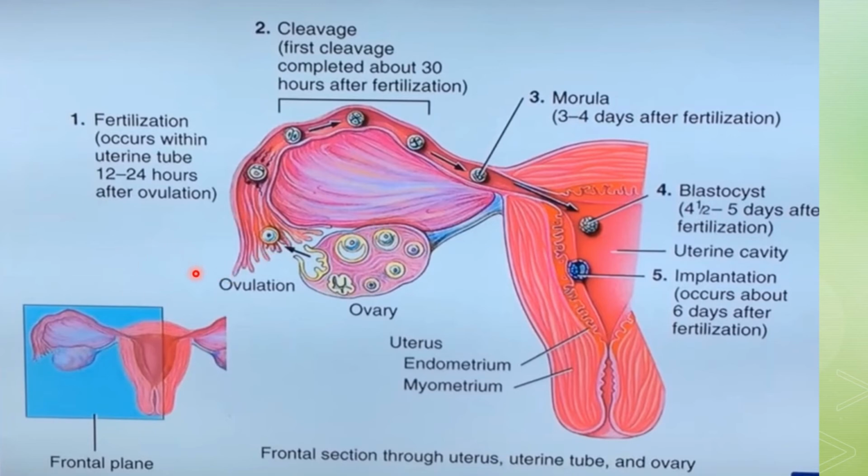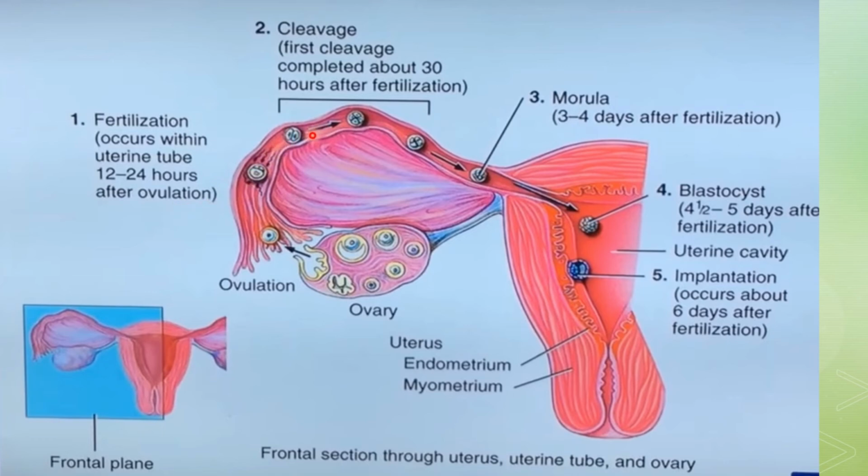Here you can see this is the ovary, and after ovulation, this ovum is taken up by the sweeping movement of the fimbriae into the uterine tube, and fertilization will occur within the uterine tube 12 to 24 hours after ovulation.